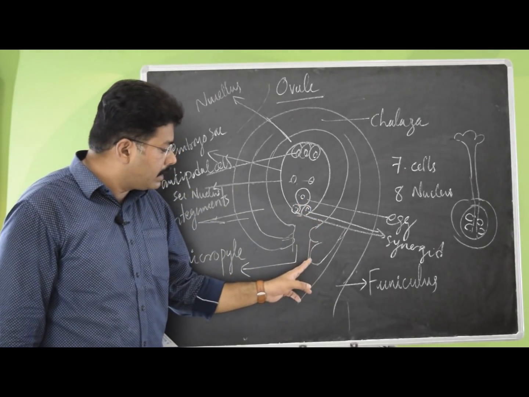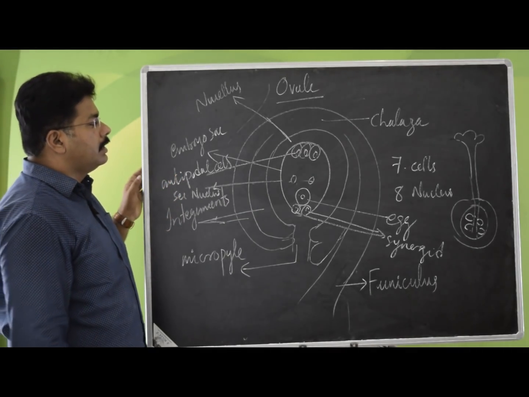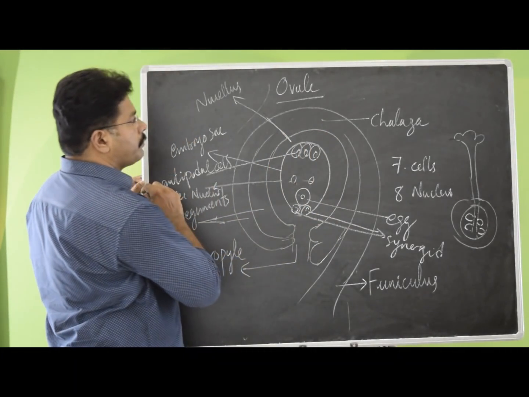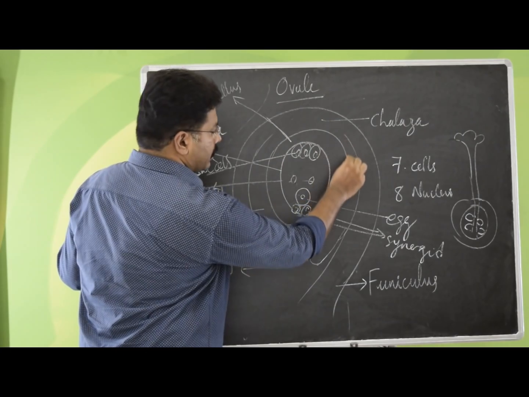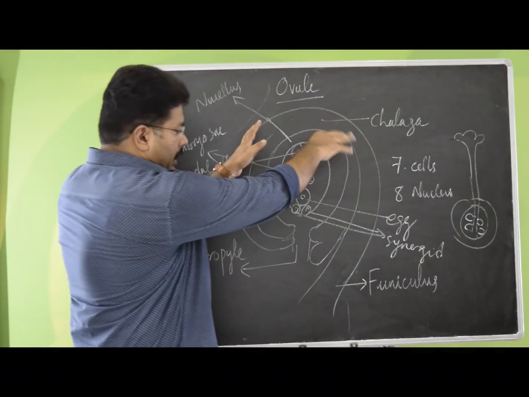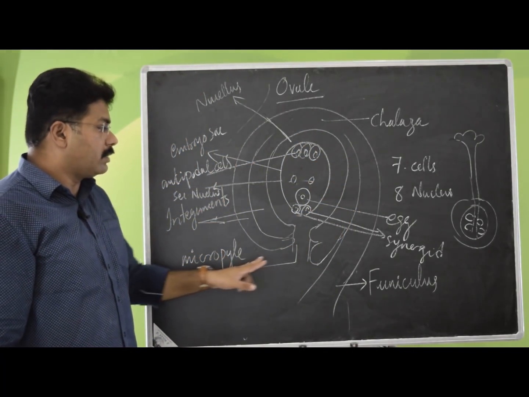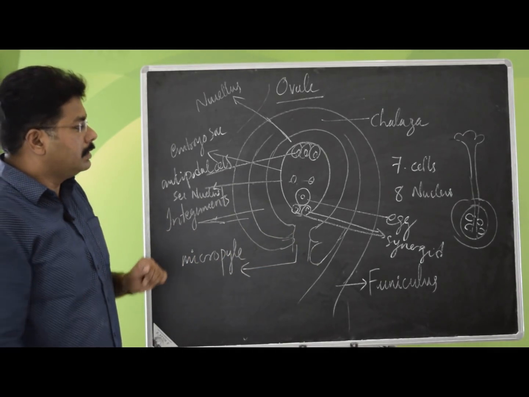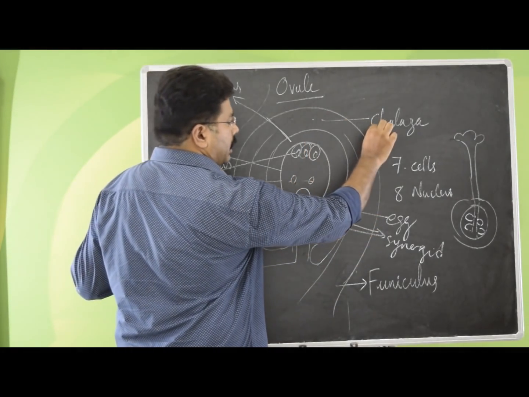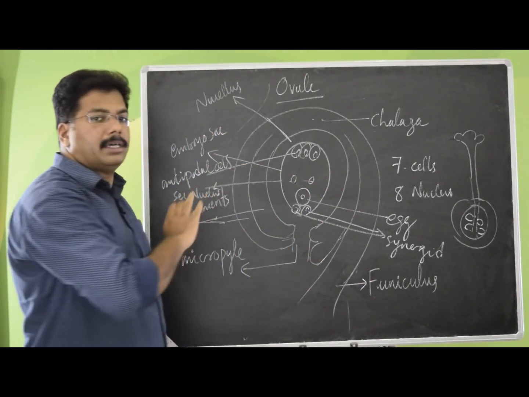So this is the micropyle area, and these 3 are called antipodal cells. This is the embryo sac, and this entire area is the nucellus, and these 2 integuments are holding it, leaving a hole at the bottom, called the micropyle area. This structure on the top is called the chalaza, the supportive stalk is the funiculus, and this is the entire structure of an ovule.